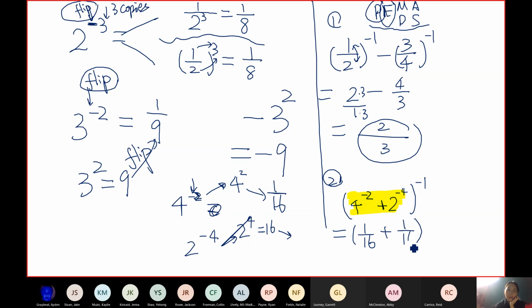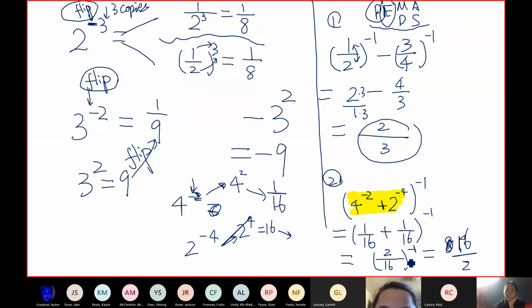In your homework, you may not get the same one. The one I have here, luckily I got the same answer. So now I add them together. 1/16 plus 1/16, I get 2/16, which can be reduced to 1/8. So I flip it to get 8/1. Actually, I can just do it this way: 16 over 2, flip it. Negative means flip. So I get 8.